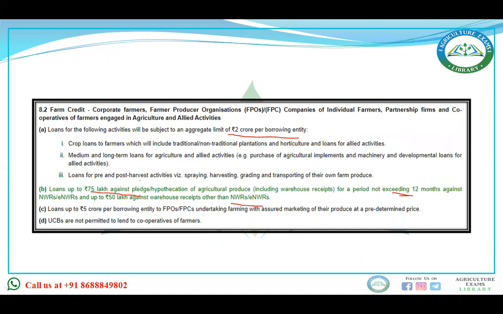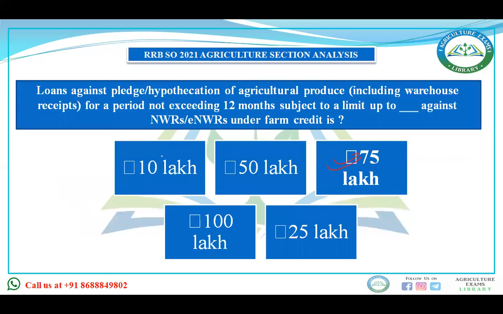If it is other than the NWR or ENWRs, then it will be 50 lakh, but for up to 12 months under negotiable warehouse receipt and electronic negotiable warehouse receipt, the answer will be 75 lakh. If it is other than the NWR or ENWRs, that will be 50 lakh rupees.